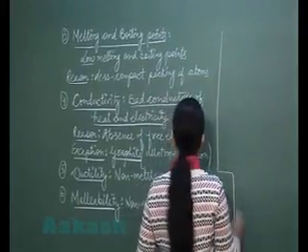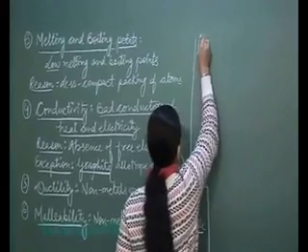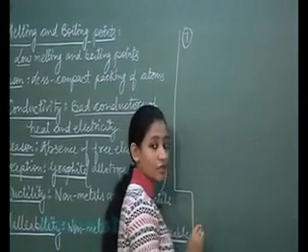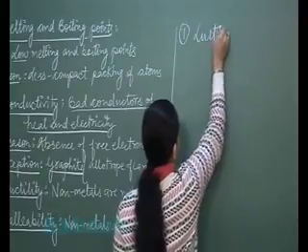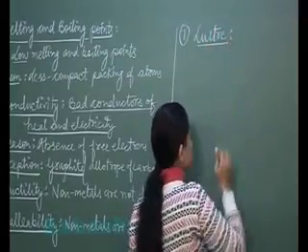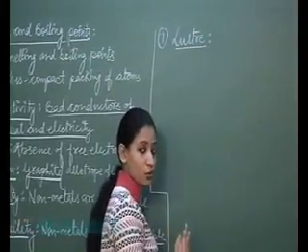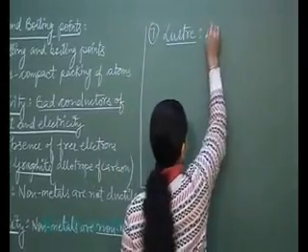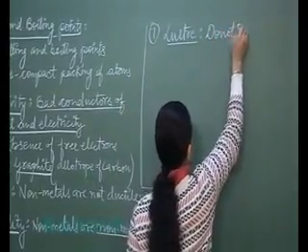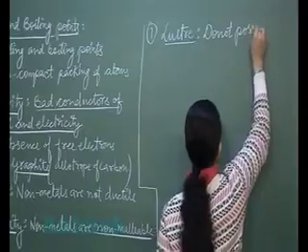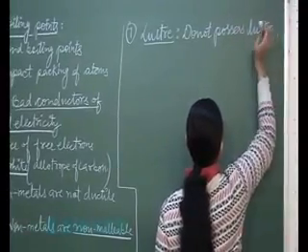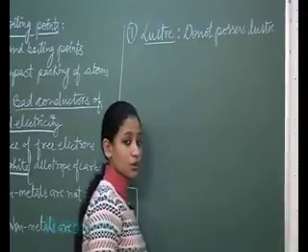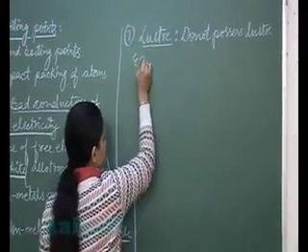Now students, the next physical property which we are going to study is the seventh physical property, and that is luster. As metals possess luster and non-metals are different from metals, they do not possess luster. But we have exceptions to this also. Let us know about the exceptions.